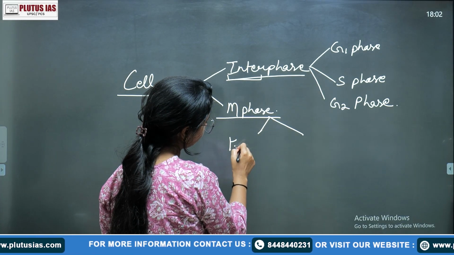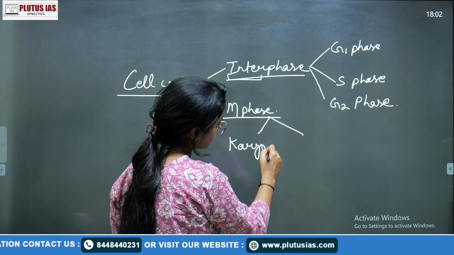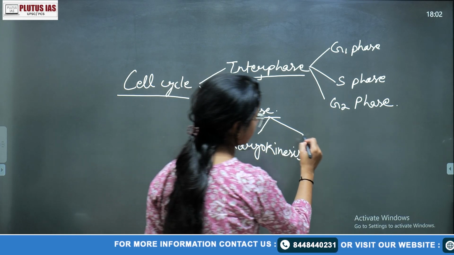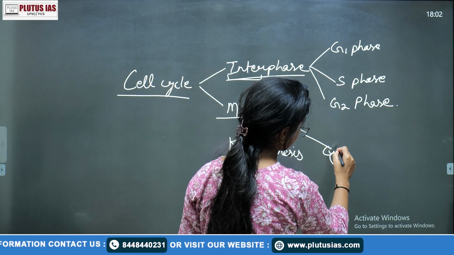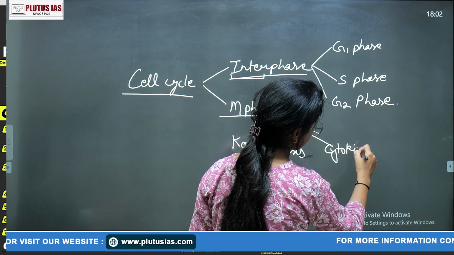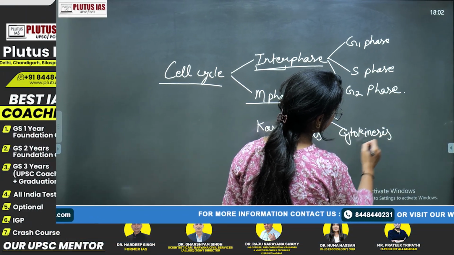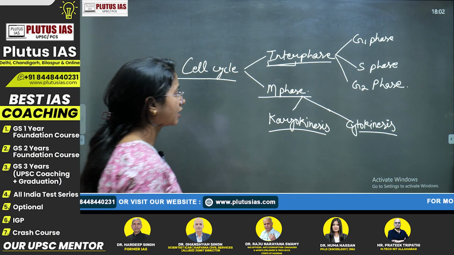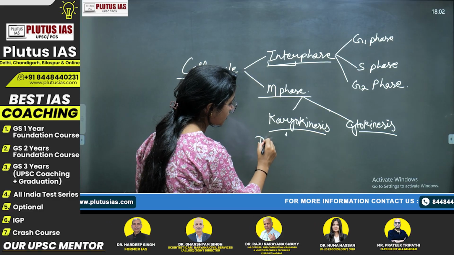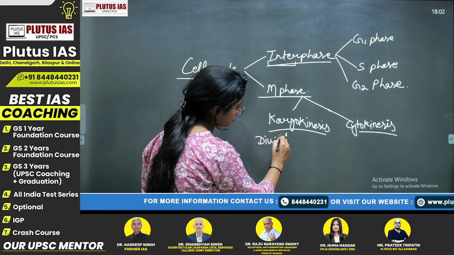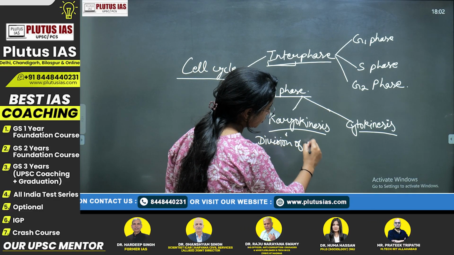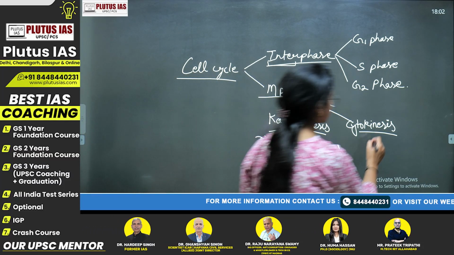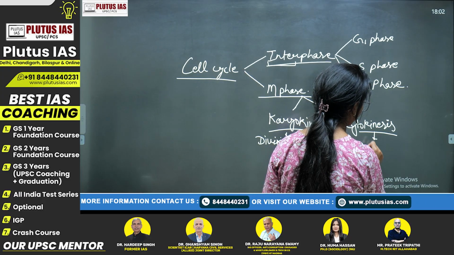The major phase is karyokinesis, and the second one is cytokinesis. So what happens in karyokinesis? This is the division of the nucleus. And in cytokinesis, the division of the cytoplasm.